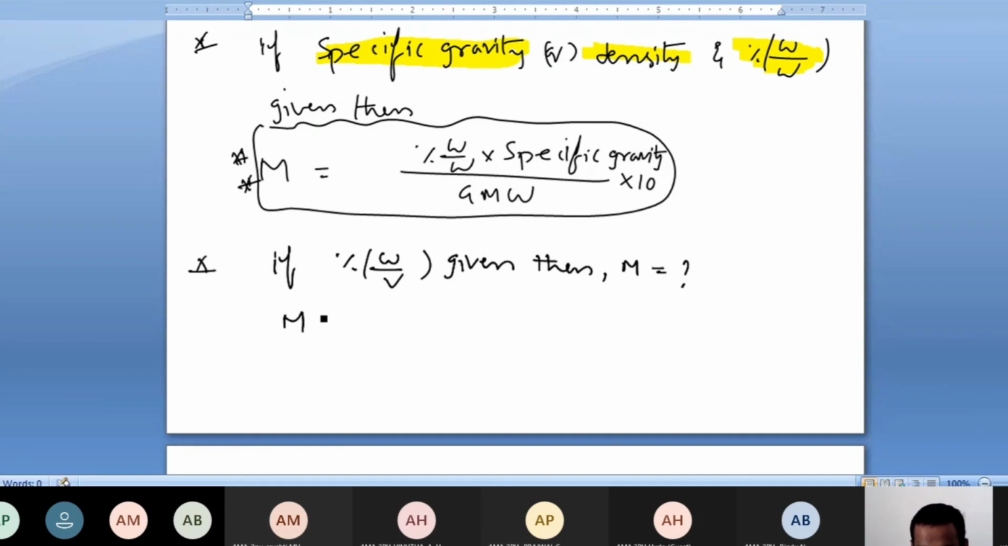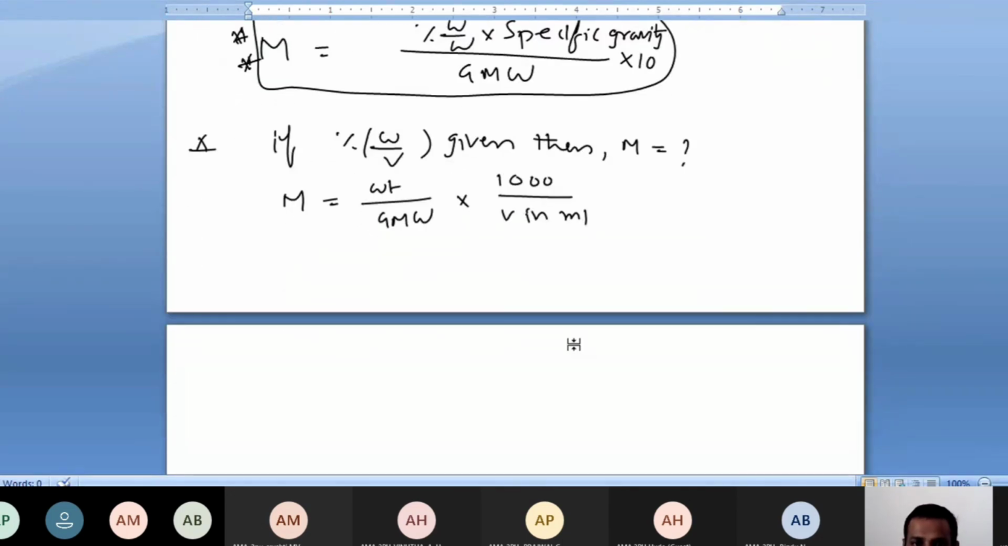Let's see. Molarity is equal to, what do you know? Molarity means weight by gram molecular weight into 1000 by volume in milliliter. Why are you considering milliliter, sir? Because percentage weight by volume is the weight of a solute present in 100 ml of given solution. So in the molarity formula you have to take milliliters only.